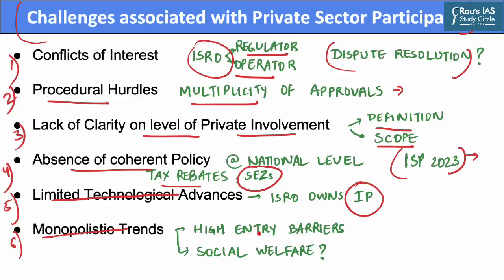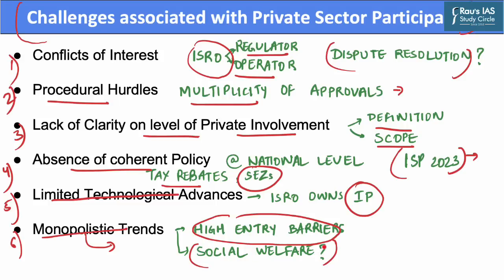As space technology is too expensive and needs heavy investment, this creates a high entry barrier for new players. The lucrative power is available only with selected rich corporates and thus leads to monopolistic trends in the sector.